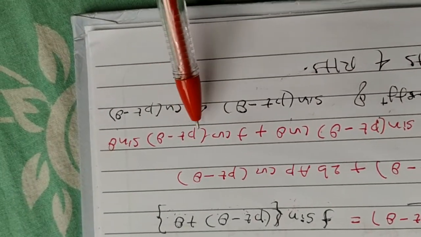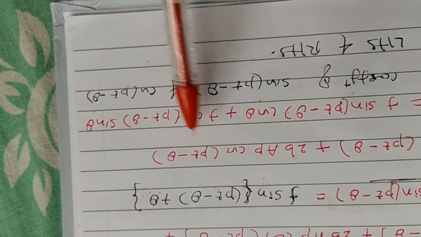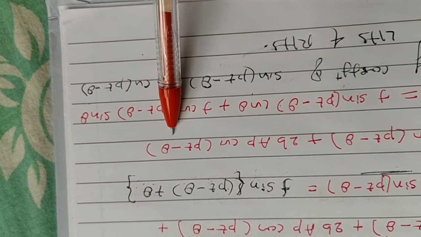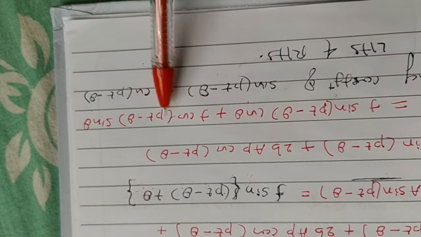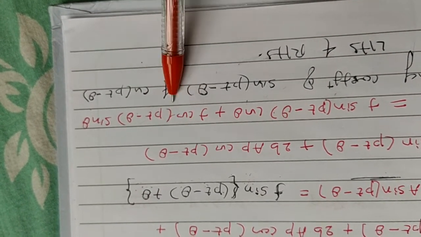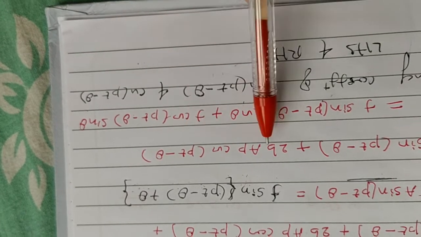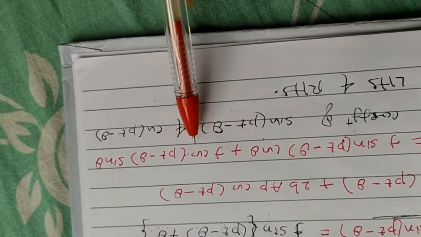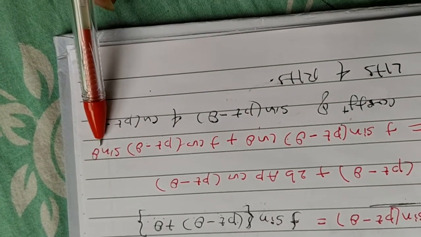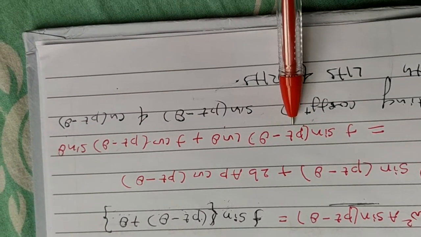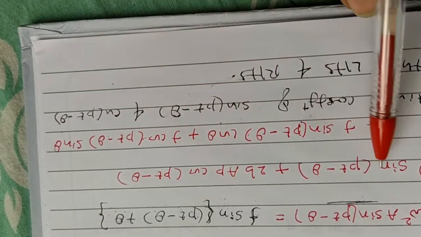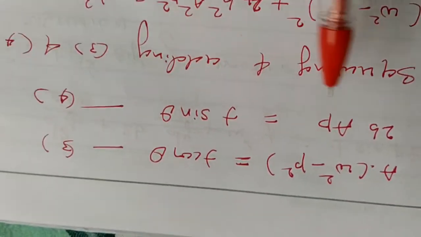Here, cos(pt − θ) is there on the right-hand side, and on the left-hand side also cos(pt − θ) is there. So I must be able to equate the coefficients of sin(pt − θ) and cos(pt − θ). The coefficient of sin(pt − θ) is 2bp, and the coefficient of cos(pt − θ) is F sin θ. So I can equate the coefficients of sin(pt − θ) and cos(pt − θ) on both the left-hand side and the right-hand side. If I equate, what will happen?